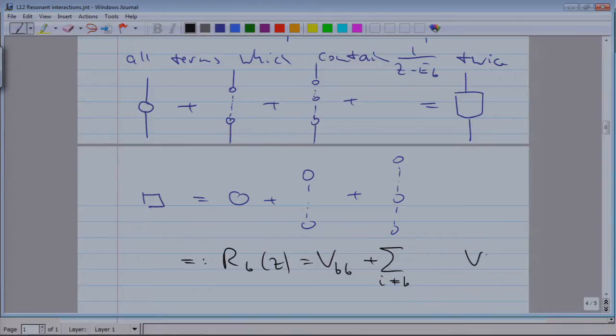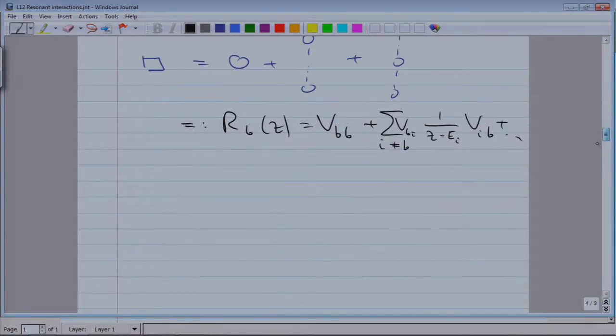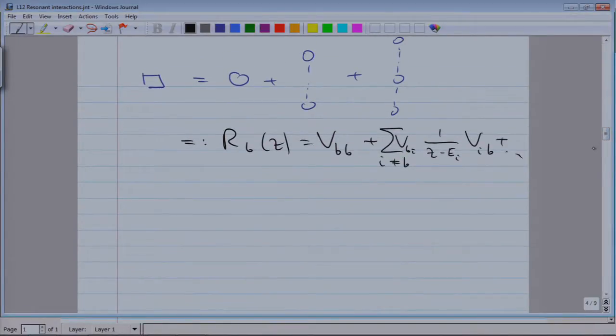We have to go from B to an intermediate state. We propagate in the intermediate state, and then we have to go back, and it's clear how to go to higher terms. So anyway, we've just defined this function R by focusing on two occurrences of the straight line.